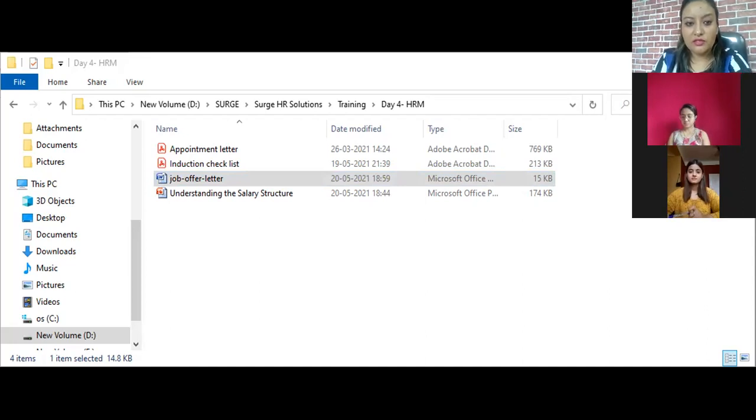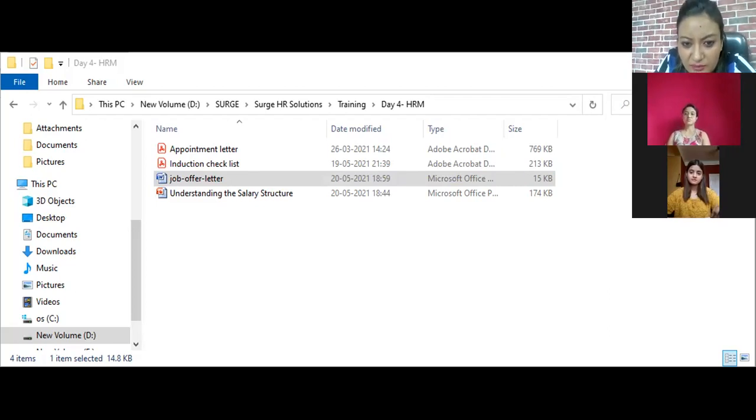So the offer letter just reads out the address of the candidate who's joining, the date, the name, and so on. Then you address it to the person, dear so and so, and give the name of the company and the details of the position and the department. You say we welcome you to this company, and you are joining us as maybe an HR manager in the support function.